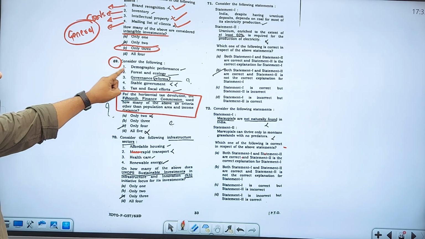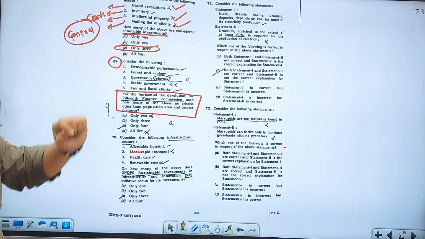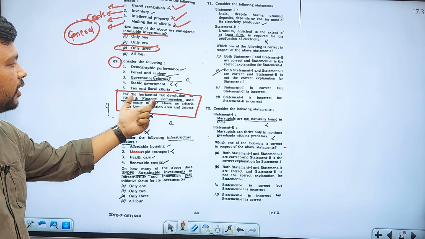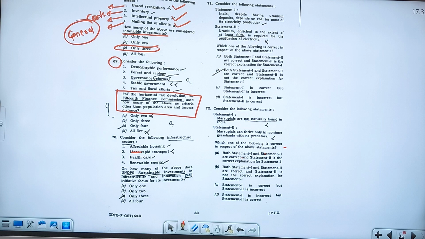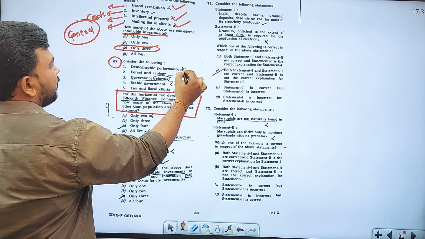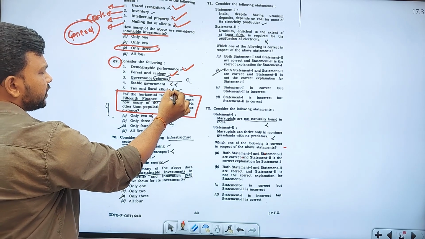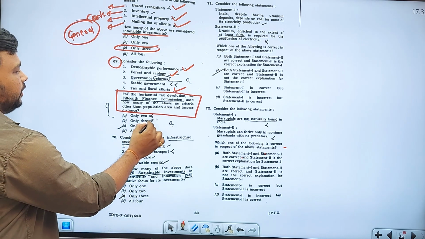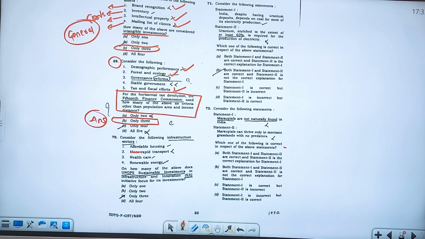So consider the following: demographic performance, forest and ecology, governance reforms, stable governments, tax and fiscal policies. For the horizontal tax devolution, the 15th Finance Commission used how many of the above as criteria other than population, area and income distance? They have used the criteria of demographic performance, forest and ecology, and tax and fiscal efforts. So obviously it is only 3. The answer is only 3. You have to understand that, apart from population and the other things. That is the correct answer.